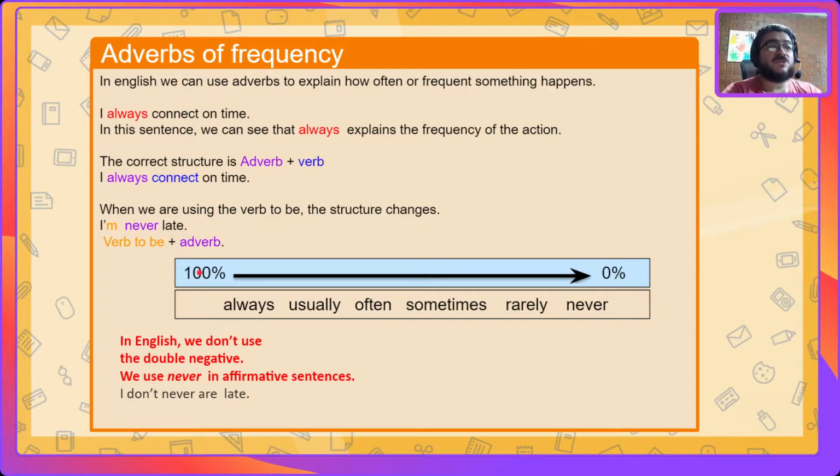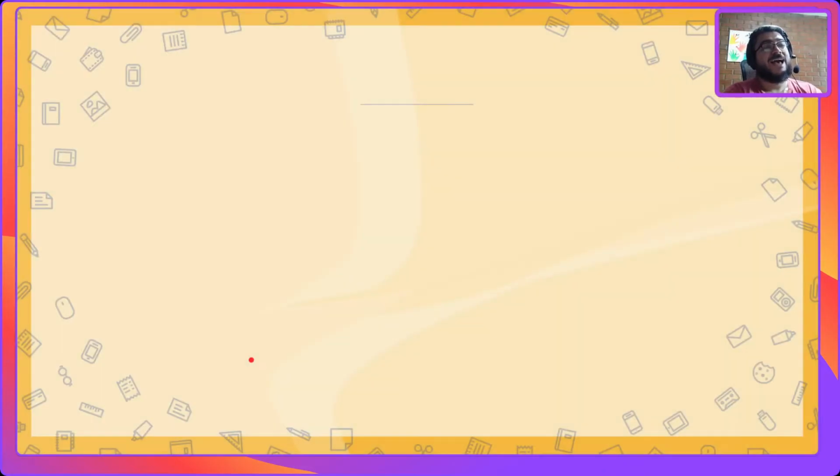In English, we don't use double negatives, so you have to be careful. We are never going to use negative in affirmative sentences. So I don't say, I don't never are late. Yes? It's, I am never late.